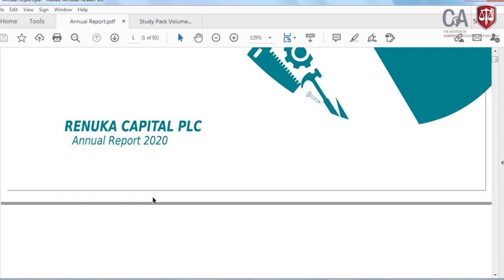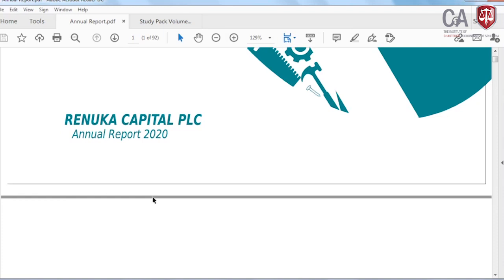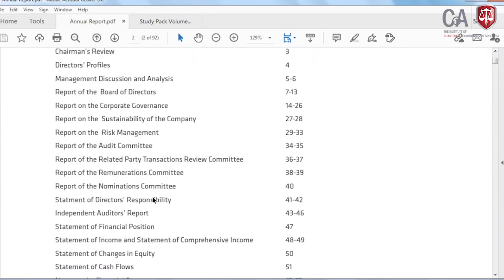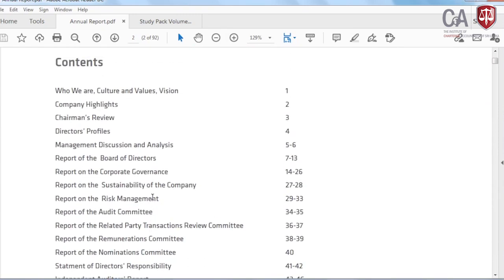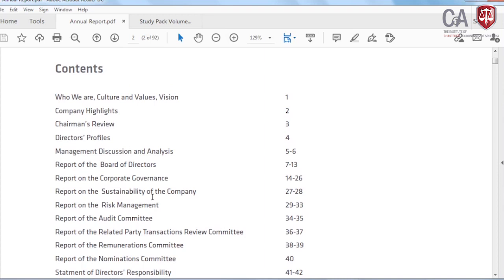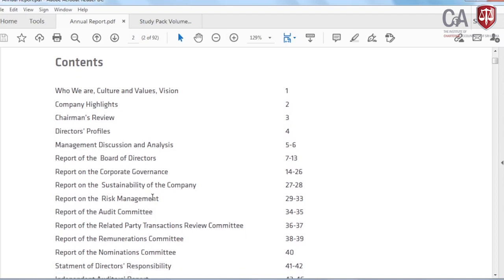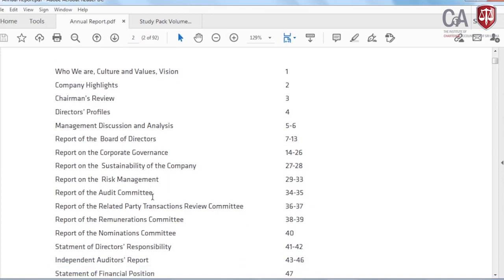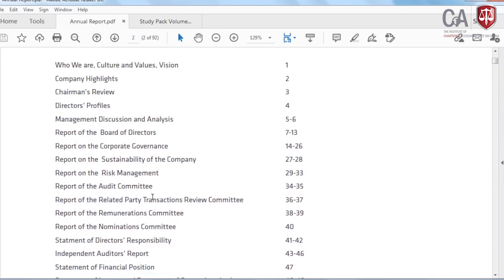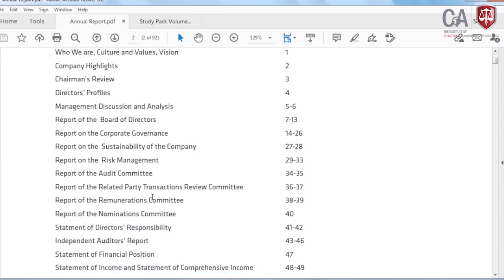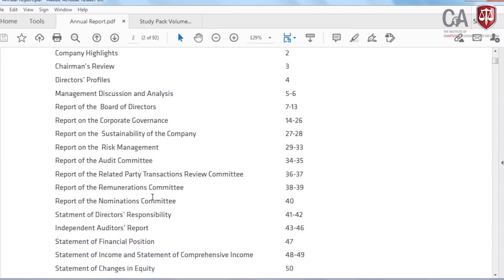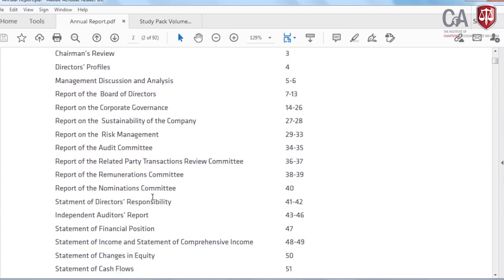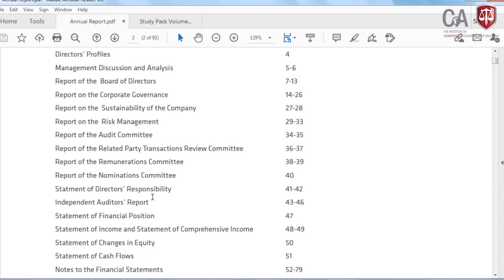I am not interested in the facts of the report, but in what you should learn from this. If you look at the contents of this booklet, you will understand what information is in it. Number one, who we are, culture and values, vision, company highlights, chairman's review, directors' profiles, management discussion and analysis, report of the board of directors, report on corporate governance, report on sustainability, report on risk management, report on the audit committee, report of the related party transaction review committee, report of the remuneration committee, report of the nomination committee.